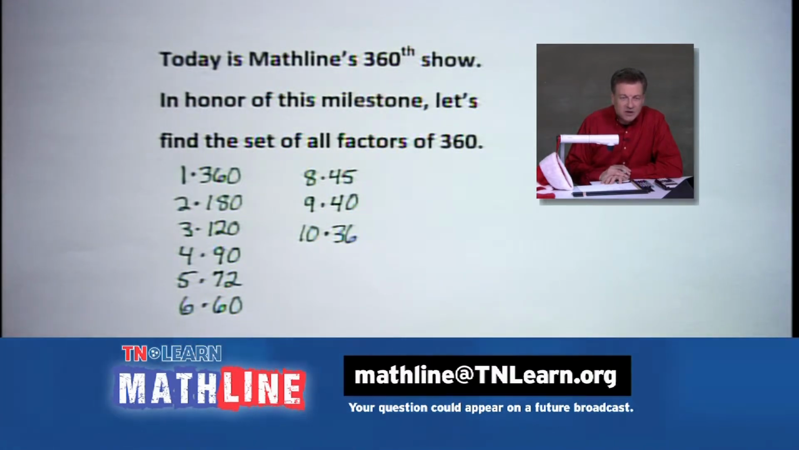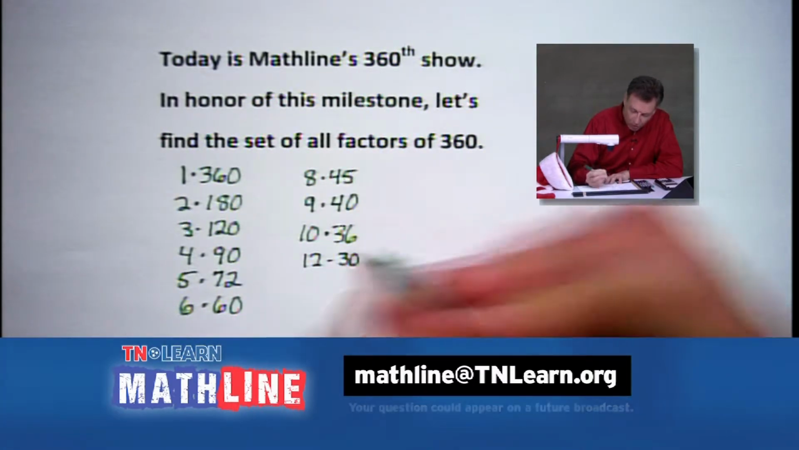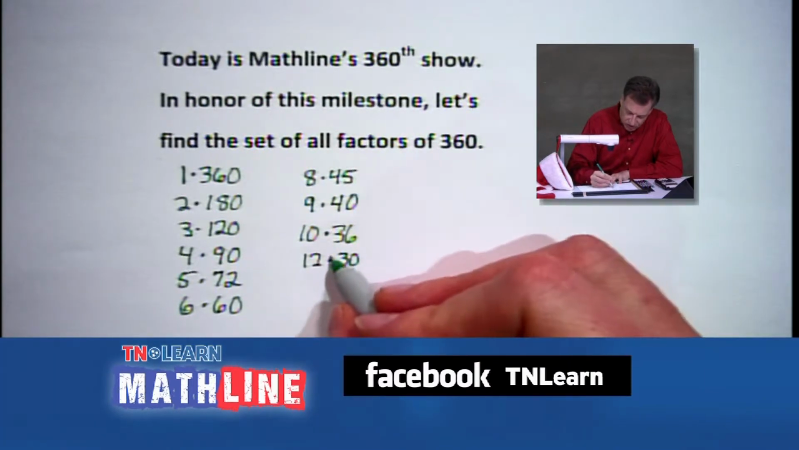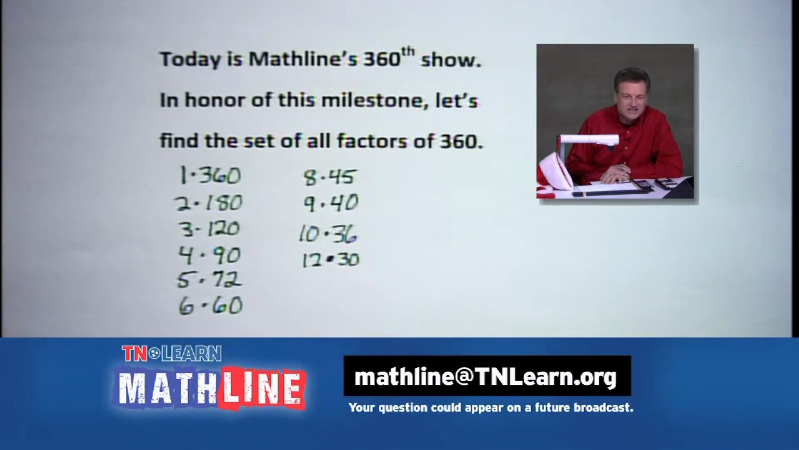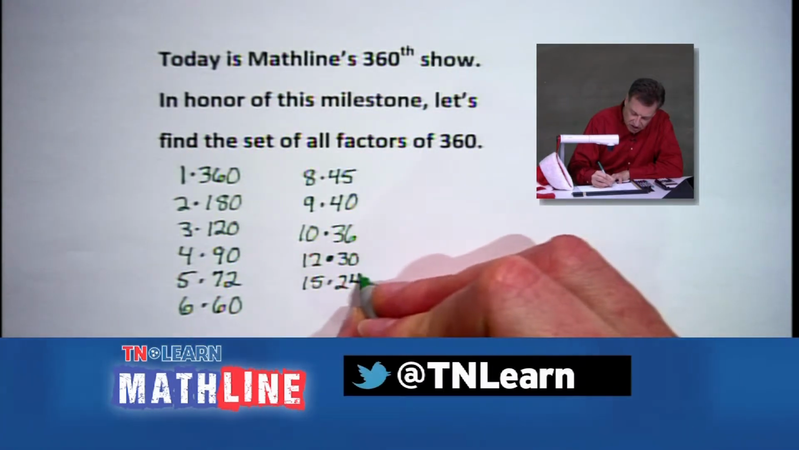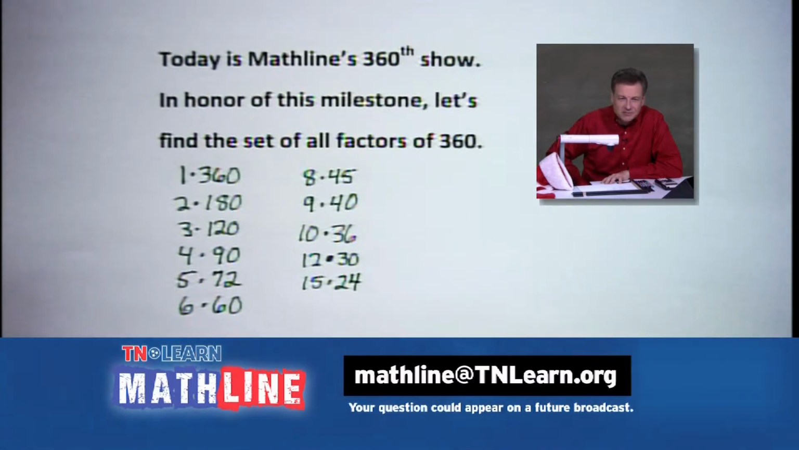And can we go 11? No, but we can do 12. 12 and 30 work great together as we multiply there. Getting closer. 13, nasty number, doesn't work well. 14 doesn't work here either. 15, oh yes, 15 times 24. That looks good. And you know what? I think 18. I believe 18 is our next choice.